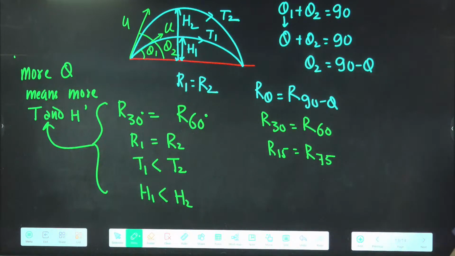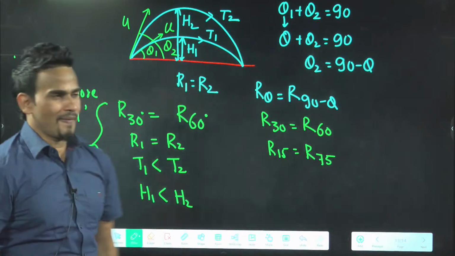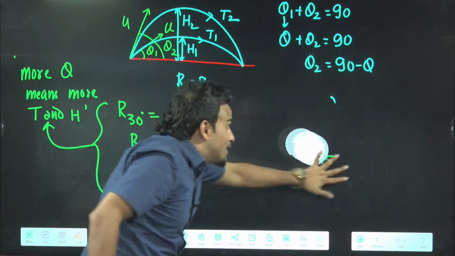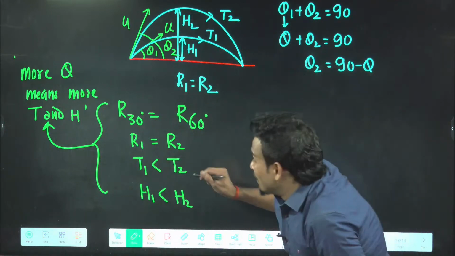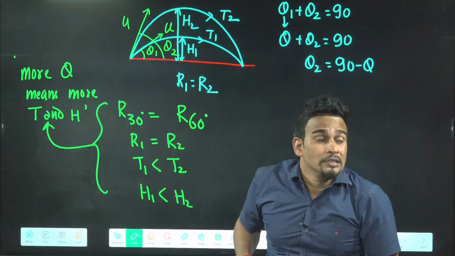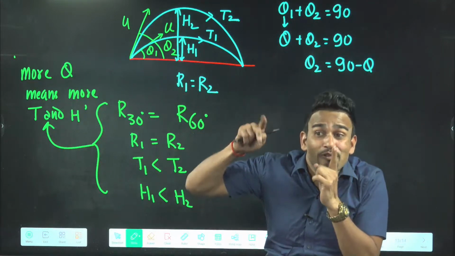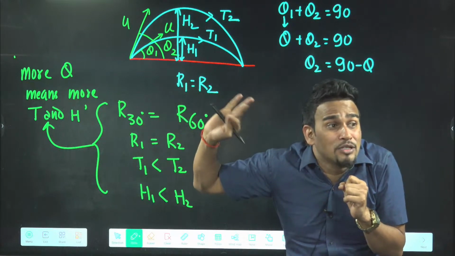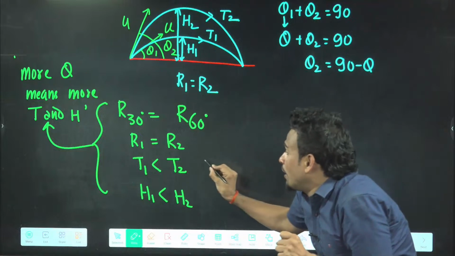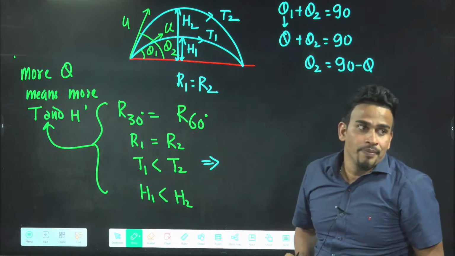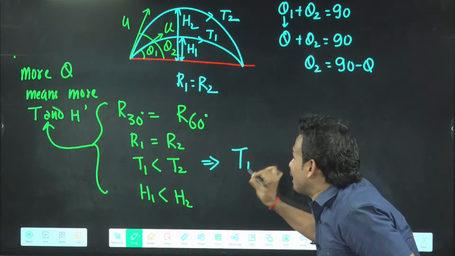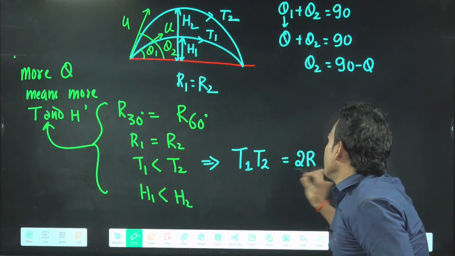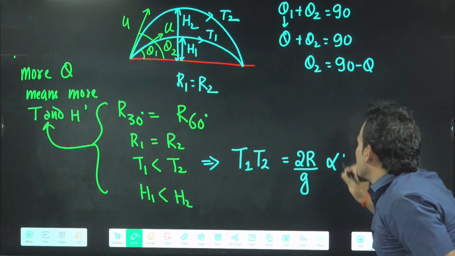And if you know this time T1 and T2 now, you can find range, because T1 you can write 2u sin theta by g, T2 you can write 2u sin(90 minus theta), which will be cos theta. So if you know T1, T2, you can relate that with the range. The product of time of flight, T1 into T2, will come 2R by g. Or you can say directly proportional to range.